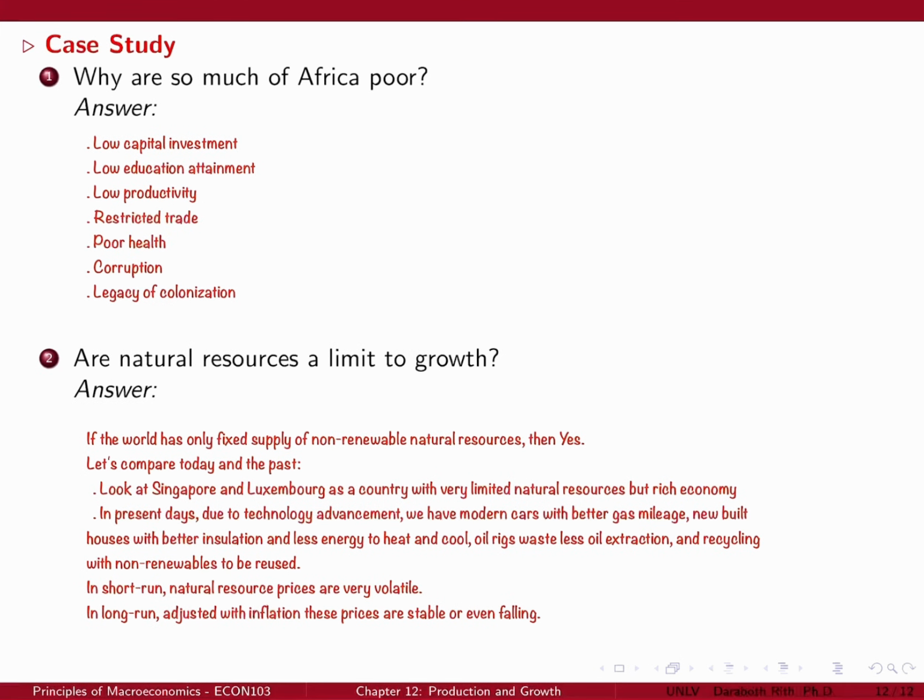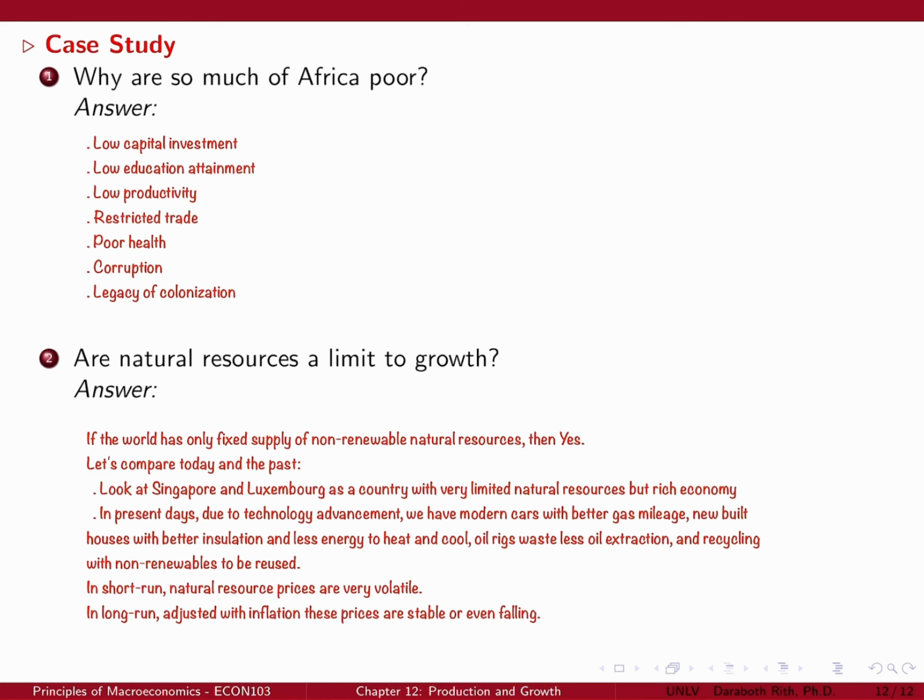Case study number 2. Are natural resources a limit to growth? If the world has only a fixed supply of non-renewable natural resources, then yes. Let's compare today and the past. Look at Singapore and Luxembourg as countries with very limited natural resources but rich economies.